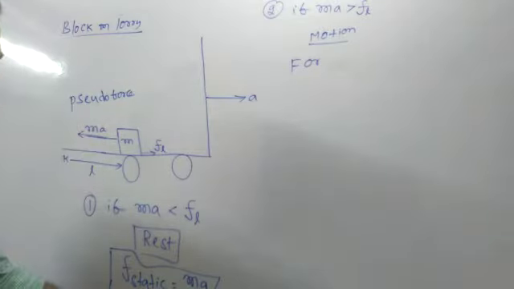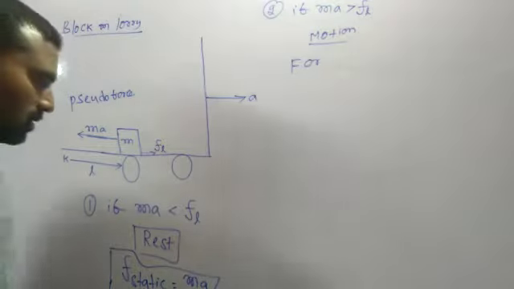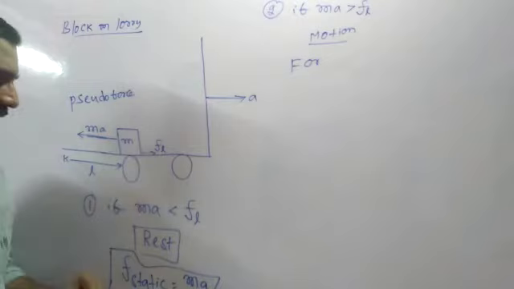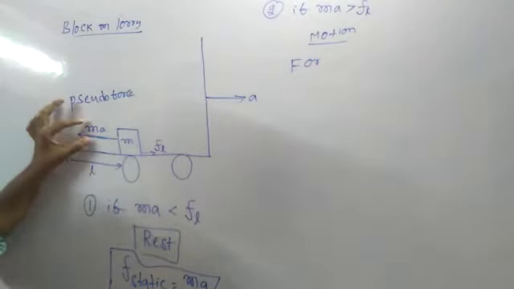So static friction is equal to the applied force, that is Ma. In this condition the block is at rest, and the friction is static, equal to the force applied to move the block, that is Ma.